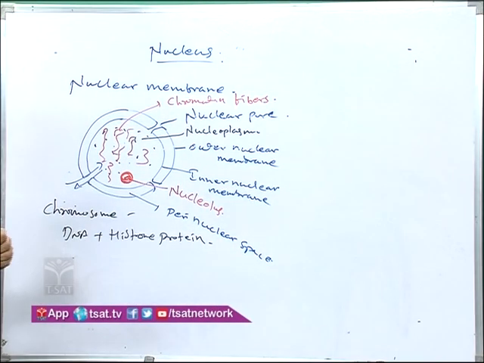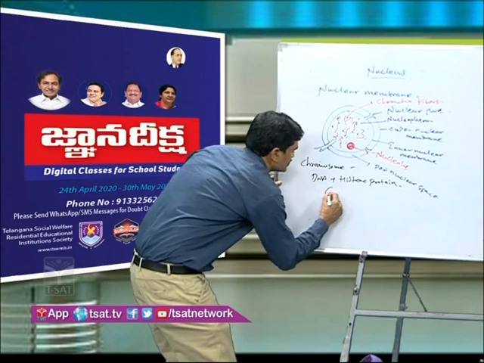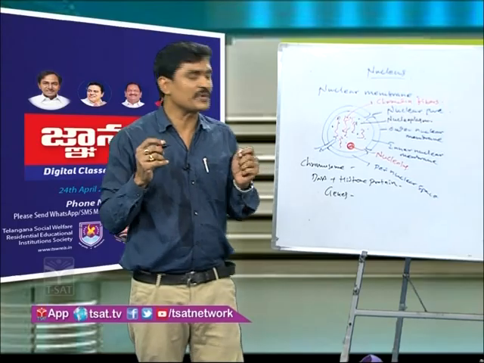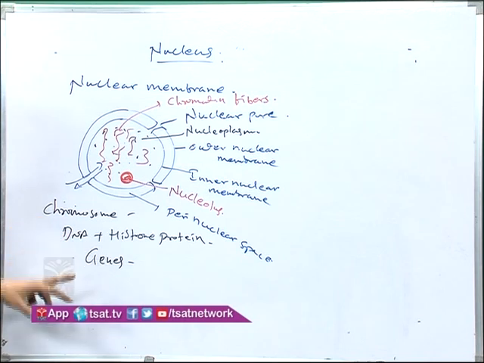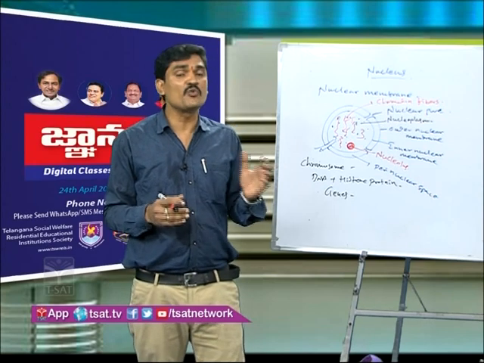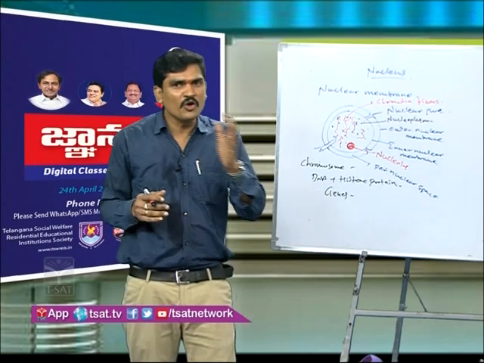Chromosomes contain the basic hereditary units, called genes. What are genes? The basic hereditary units present in the chromosome are called genes. These genes are responsible for transferring genetic characters from one generation to another, that means from parent to progeny.